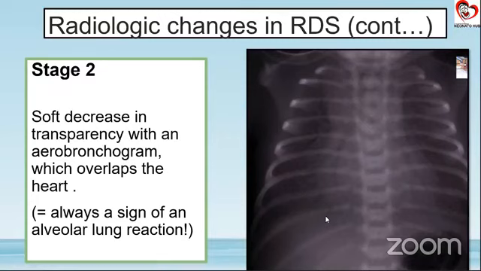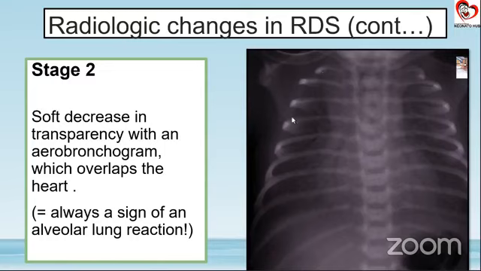So make sure that anytime you're seeing an X-ray with RDS, you don't just look at the lung fields, you look at the stomach bubble, you look at the lung shadow as compared to this, you look at the differentiation between the diaphragm and the mediastinal part with the lungs, and also you look at this. These are the air bronchograms, the fine lines of which you can see over the mediastinal shadow.